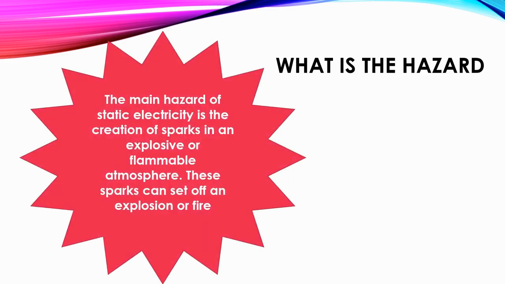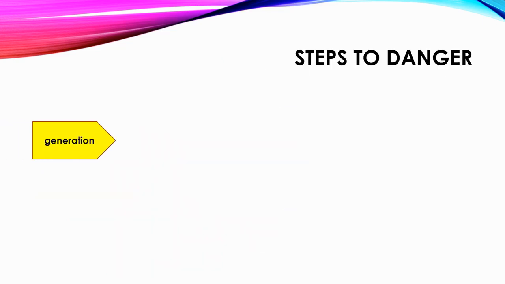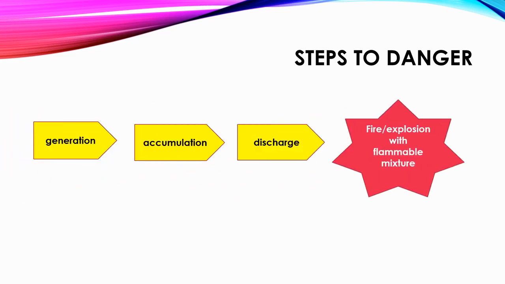What is the hazard? The main hazard of static electricity is the creation of sparks in an explosive or flammable atmosphere. These sparks can set off an explosion or a fire. Steps to danger: generation, accumulation, discharge, fire or explosion with flammable mixture.